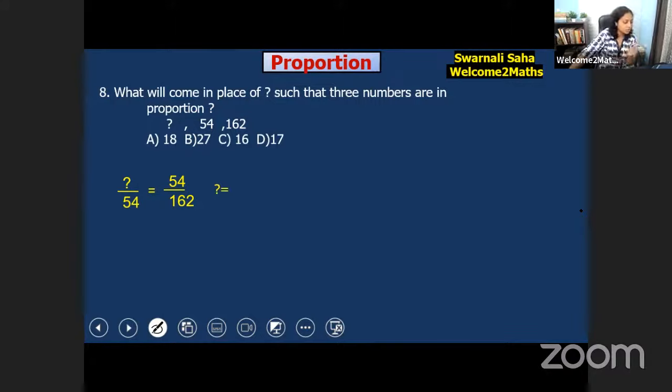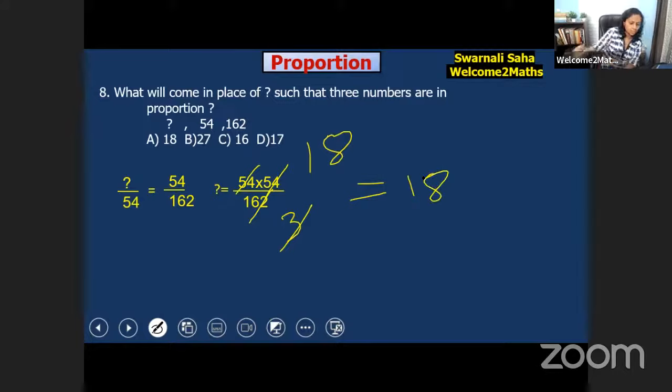So question mark is equal to 54 into 54 by 162. Now let's simplify it. It's divided by 3, and 3 18s are 54. So our answer is 18. In this way, we'll find it out. So 18 would be the answer, and option A is the right one.